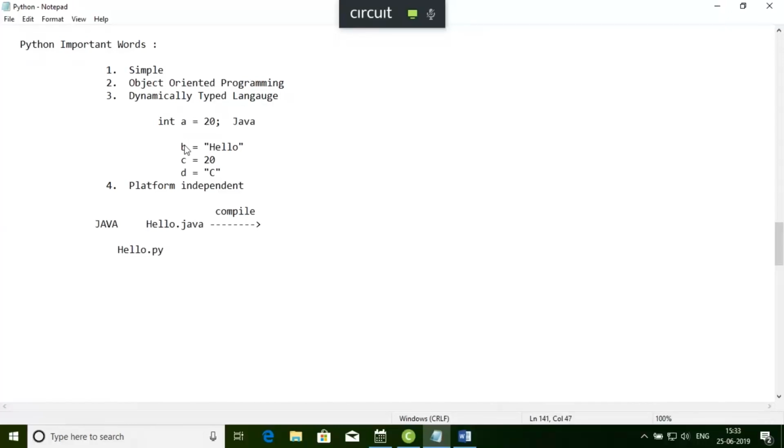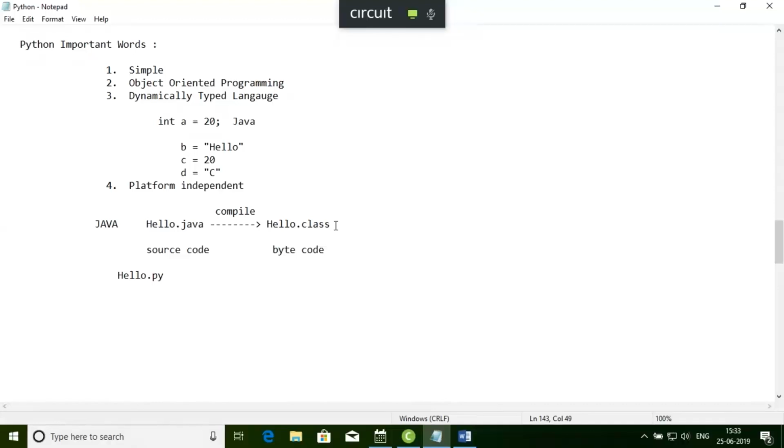Then it will create hello.class. So this is called source code. I'm just comparing, and this is called bytecode.